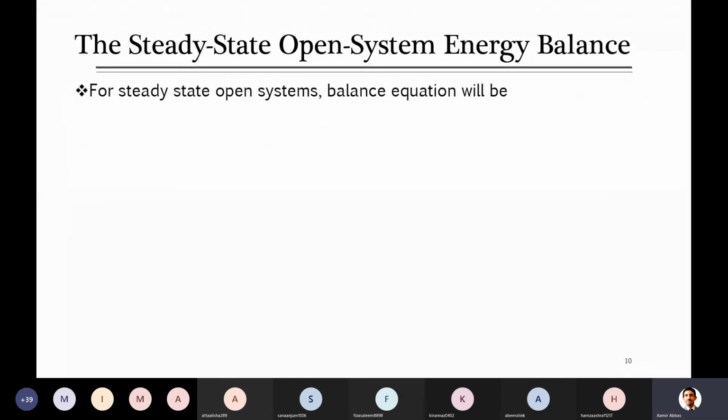Up to here we have discussed all the terminology which will be needed when you apply the balance on an open system at steady state. So can you tell me what the general equation of energy balance will be? The general equation is accumulation equals input minus output plus generation minus consumption. For this system, what terms will be left over and which will be omitted?